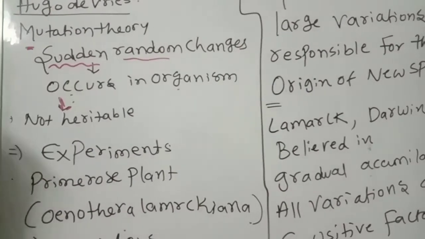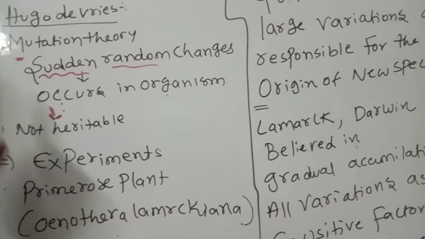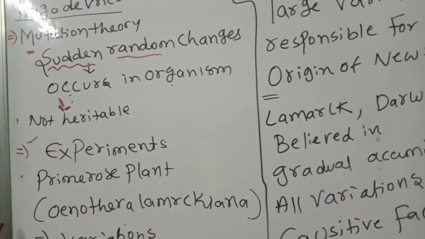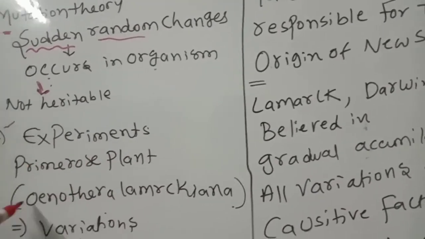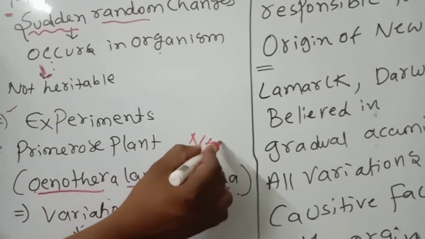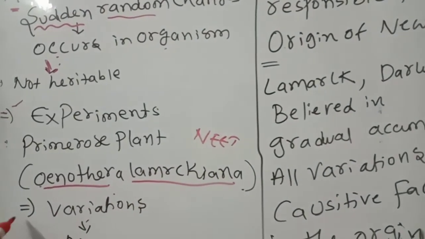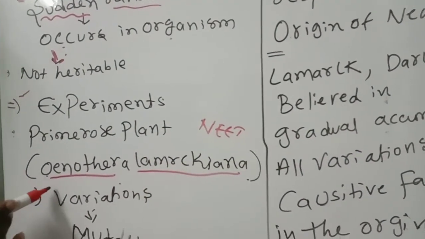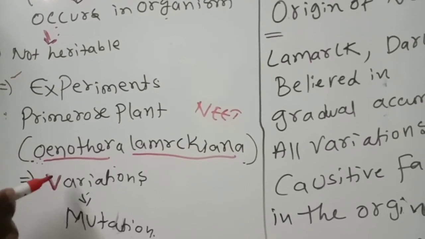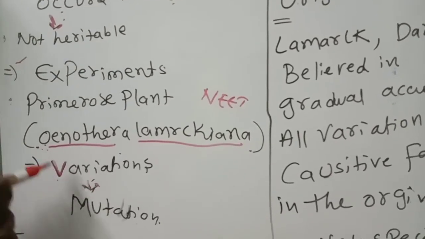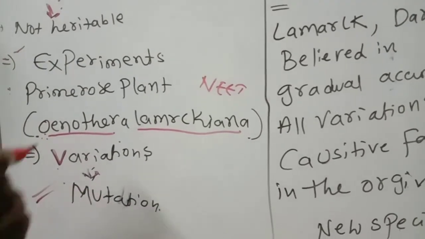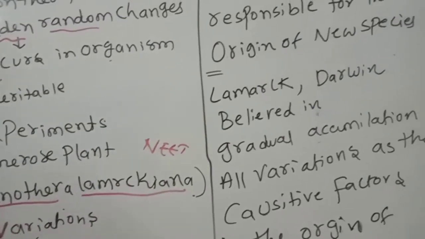Those sudden random changes developing in organisms are called mutations. Hugo de Vries did the experiments on the primrose plant, Oenothera lamarckiana. So many variations were observed in this plant, and he confirmed that mutations are the main reason for the variations.